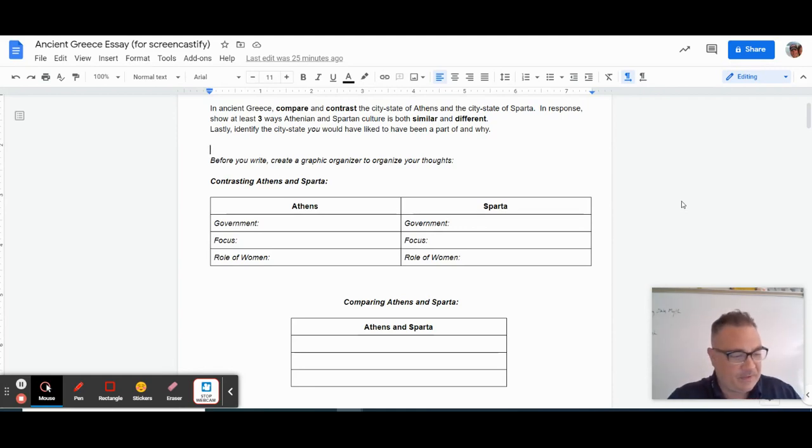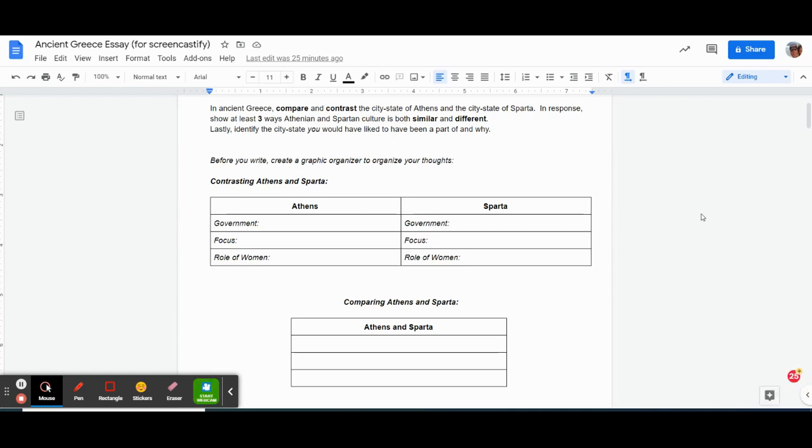Okay, truth be told, writing a comparative essay on ancient Athens and ancient Sparta is not going to be that fun, but you know what is going to be fun? Being given a graphic organizer to help us easily get an A on this assignment. Now, that's fun. All right, so let's get to it.